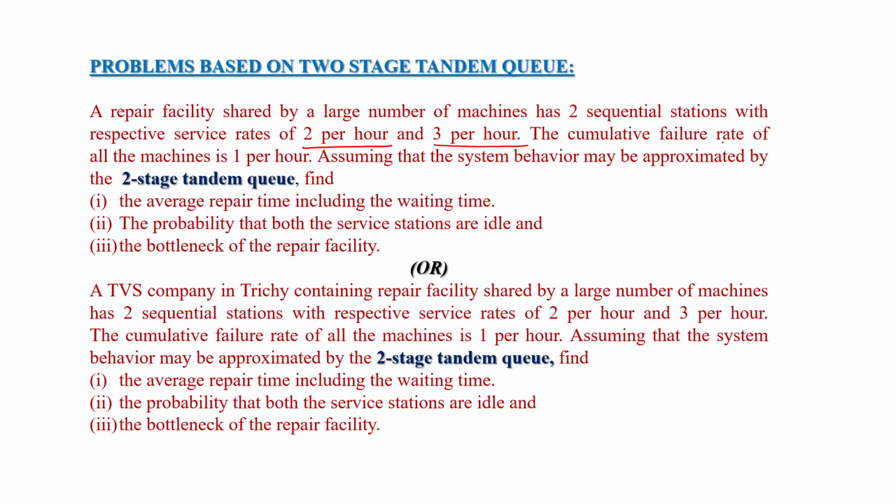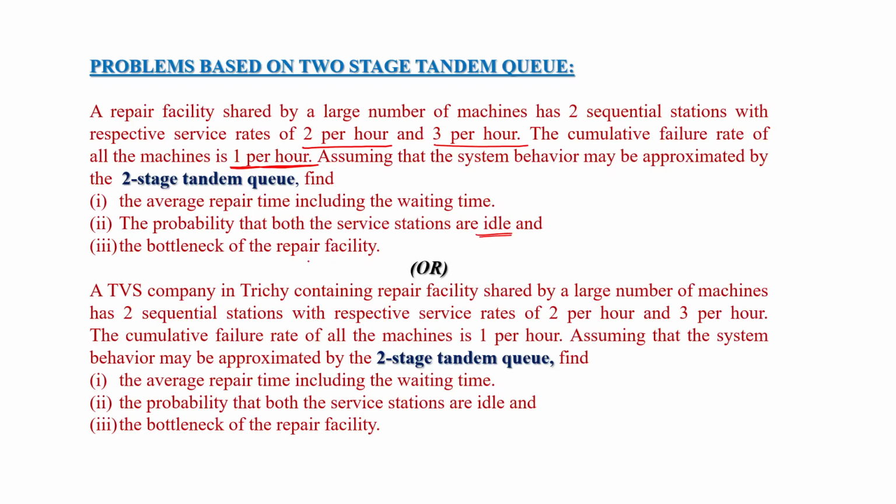The cumulative failure rate of all the machines is 1 per hour. It is the input rate, that means lambda. Assume that the system behavior may be approximated by the two-stage tandem queue. Find the average repair time including the waiting time, and the probability that both the service stations are idle, that means free.